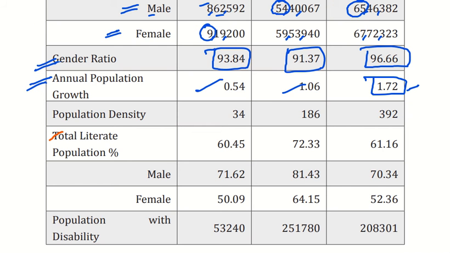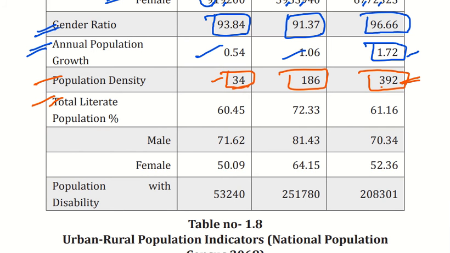So if we'll talk about the literacy, population density, the more population density is in Tarai region, the population is dense in Tarai region, that is 392, and the population density of mountain region is very less, that is 34, and similarly in the hilly region it is 186. Total literacy population, if you talk about the Tarai region, is 61.16%, and 60.10 in the Himalayan region, that is mountain region, and in the hilly region there is maximum literacy rate, that is